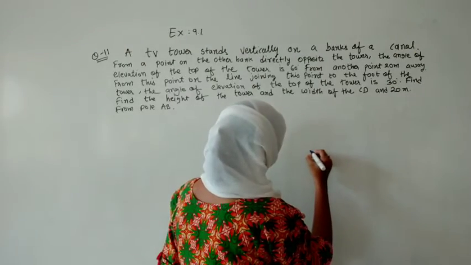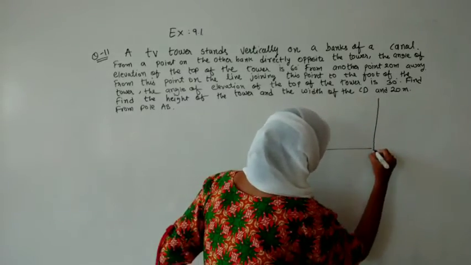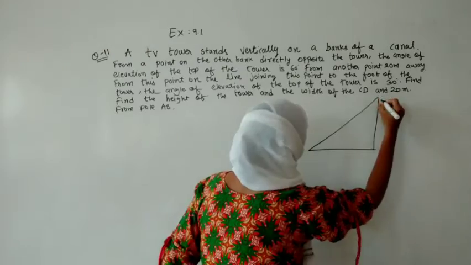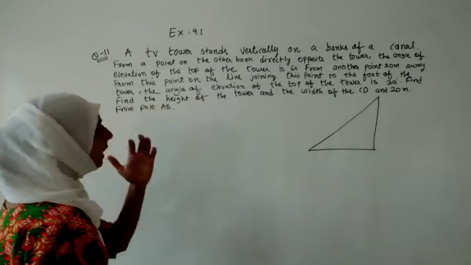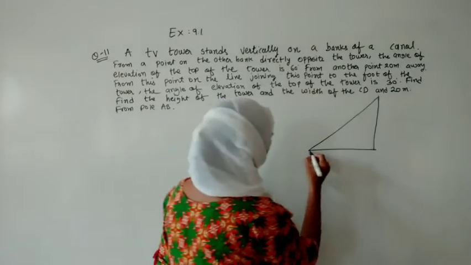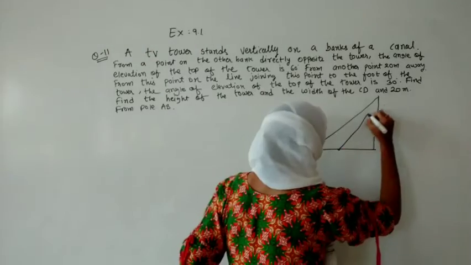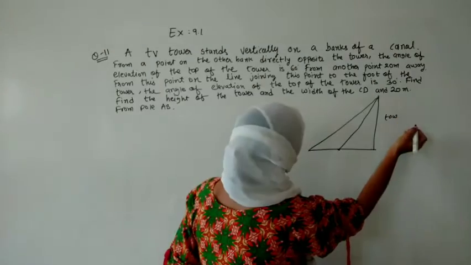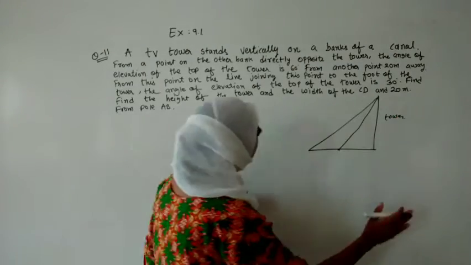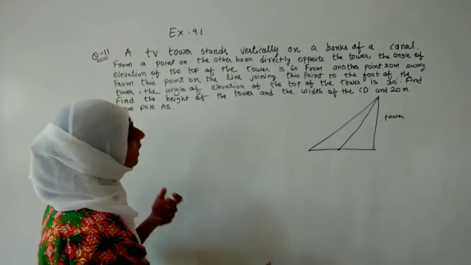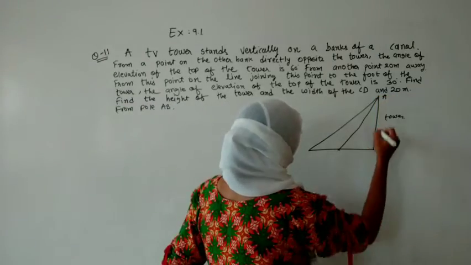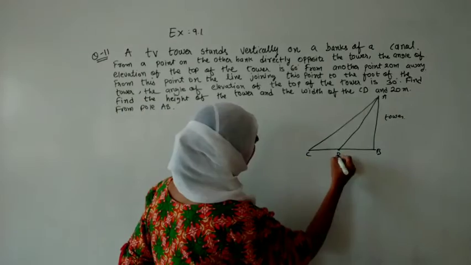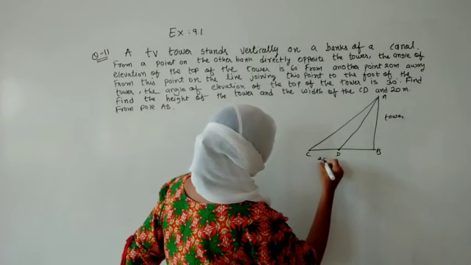Suppose some canal is there and one tower is standing over here, and if you are watching that tower from one point, one angle is forming, and after covering some distance again you will watch the top of the tower. That means if we are looking at the top of the tower, then the angle will be changed. And what they gave, if the height of this pole is AB and CD, let us write CD over here, and they gave it as 20 meter.